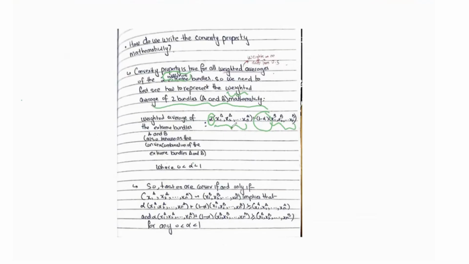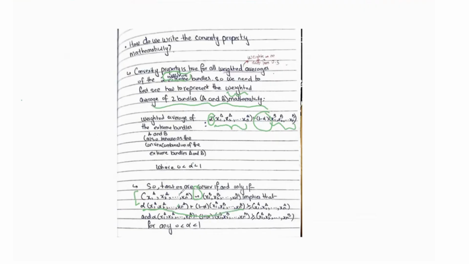Now that we know how to define the weighted averages of two bundles, we can write the convexity property mathematically. Tastes are said to be convex if and only if, again, it's very important that you're looking at two indifferent bundles, a key condition, you have two bundles A and B that you're indifferent between. If you're indifferent between them, that implies that the weighted average, the one we just looked at, of the two bundles is at least as good as the original two bundles.